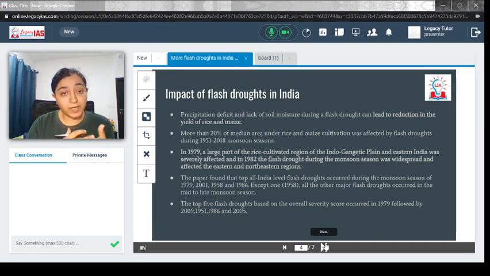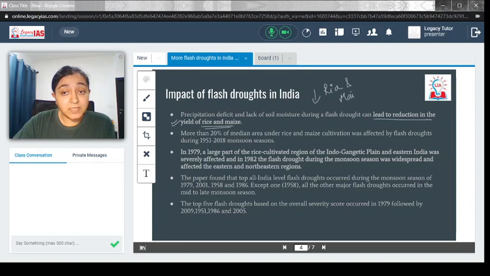Now when a flash drought happens, what is the impact you can expect for the farmers' community and for society in general? So precipitation deficit and lack of soil moisture during a flash drought can lead to a reduction in the yield of rice and maize. So this is what exactly happens. The farmers who are cultivating rice and maize will not have good production or a good harvest, and that could have further impact on their capability and could harm them.